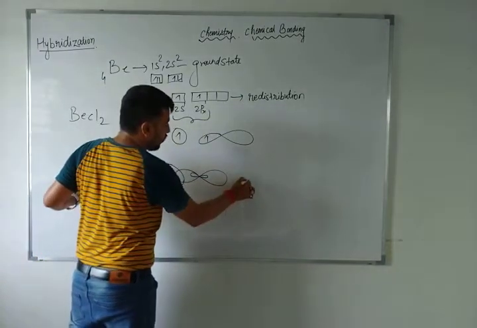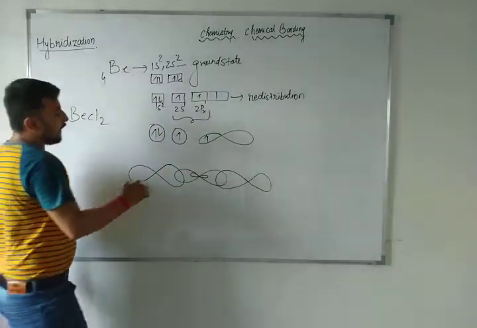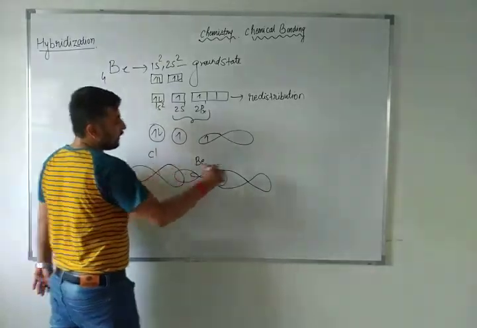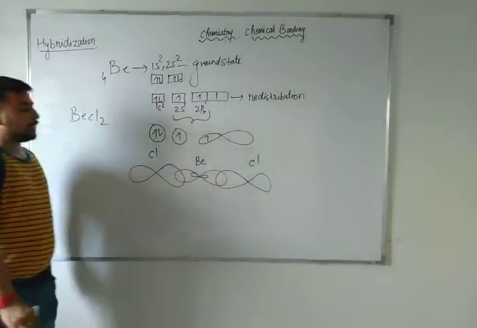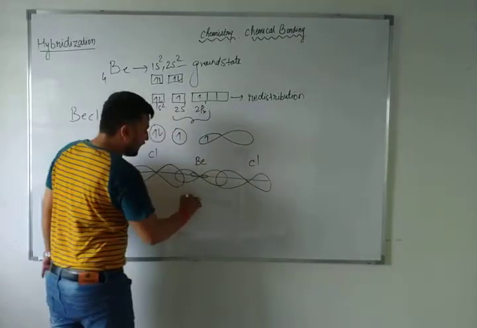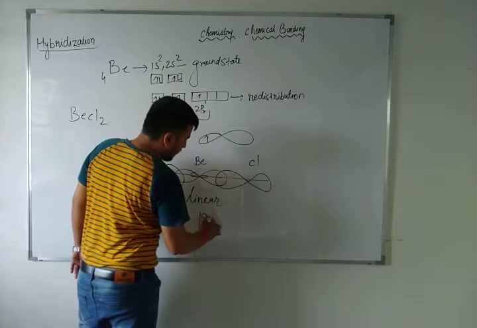And here also one chlorine atom has overlapped. So this is beryllium, Be, this is Cl, this is Cl, BeCl2. You may have heard its geometry is linear and the bond angle is 180 degrees.